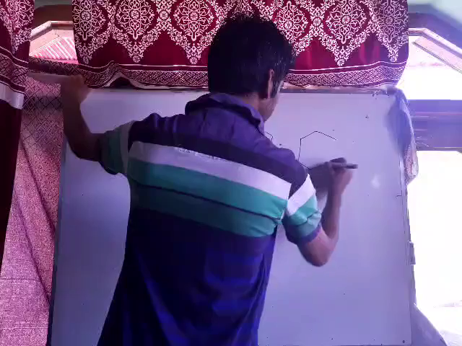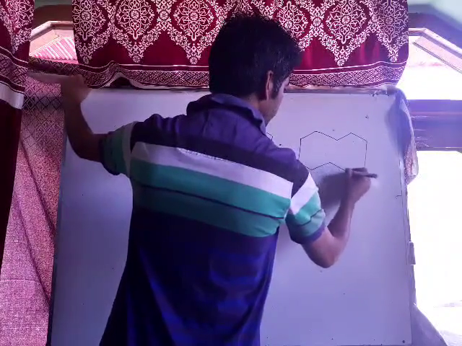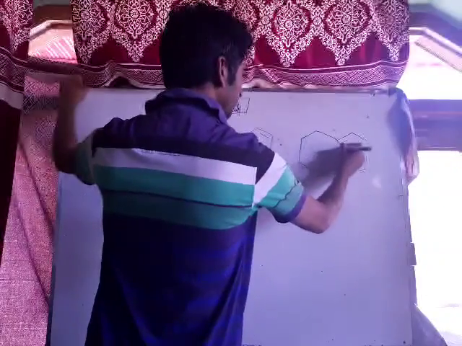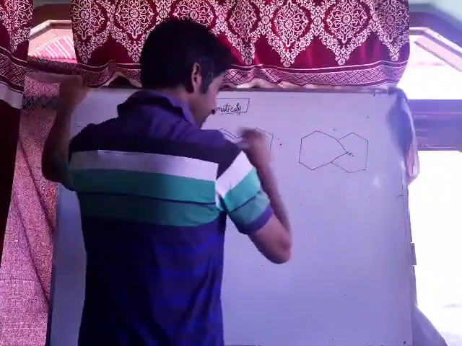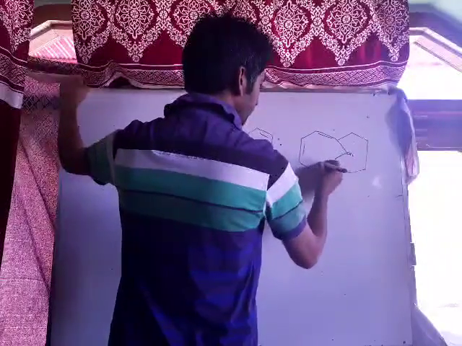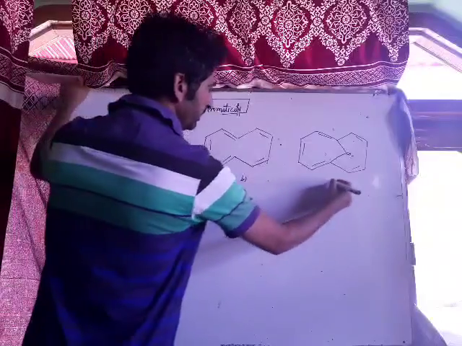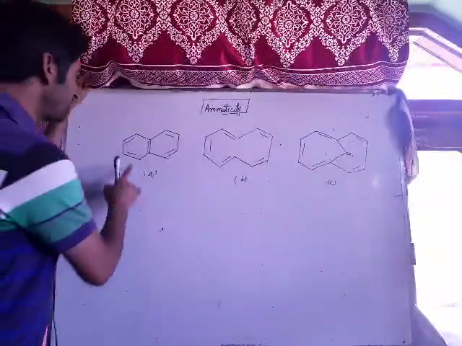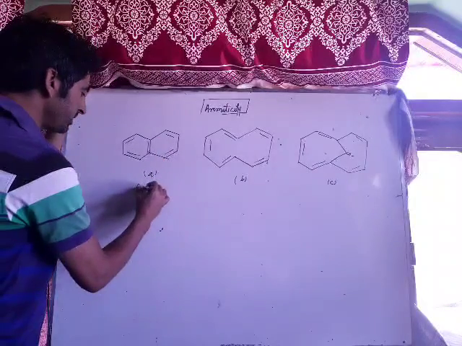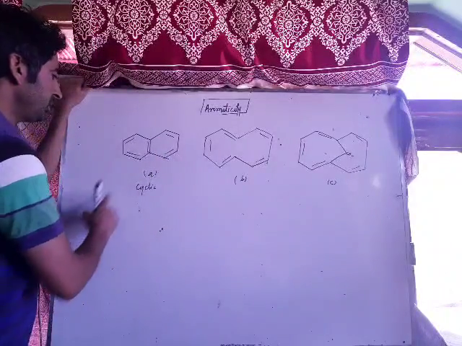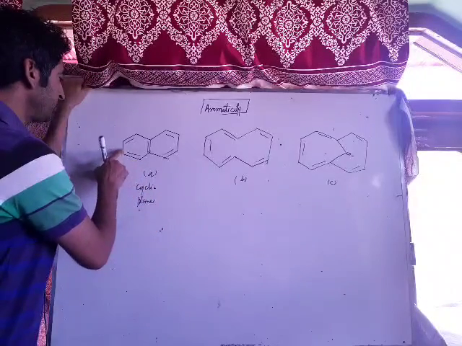We have to explain out of A, B, C, a very important example. Out of A, B, C, which one will be aromatic and which will not be? This is A, this is B, and this is C. Now see, in this case, this is a cyclic system. This is cyclic first. This is a planar molecule because all the carbon atoms are sp2 hybridized. This is sp2, sp2, sp2.